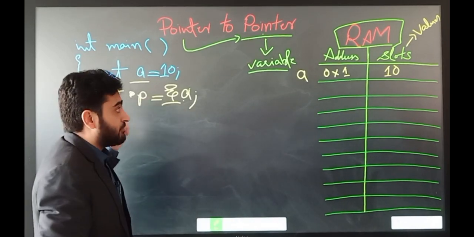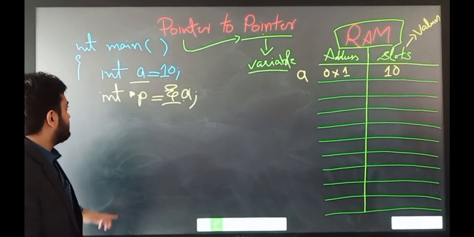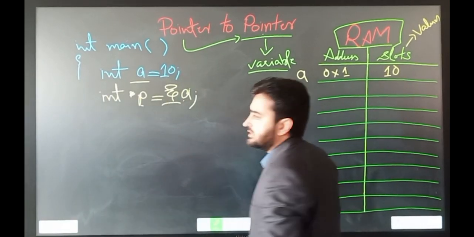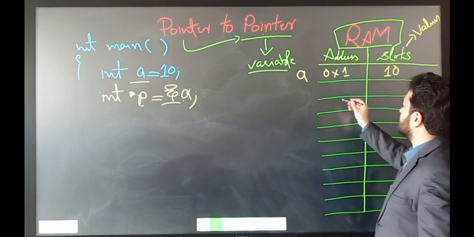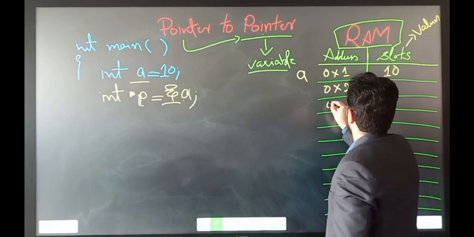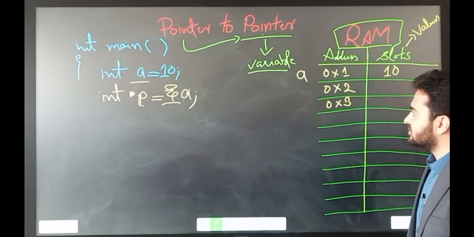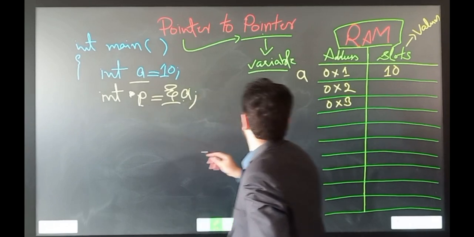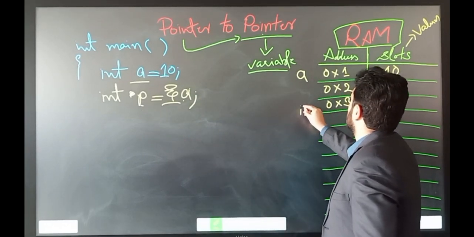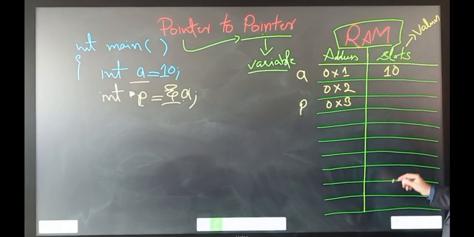So let's see what the processor actually does in the memory. When you declare a pointer, the processor will reserve a space randomly in the memory. Let's assume that for the pointer p, the processor reserves the address 0x3.